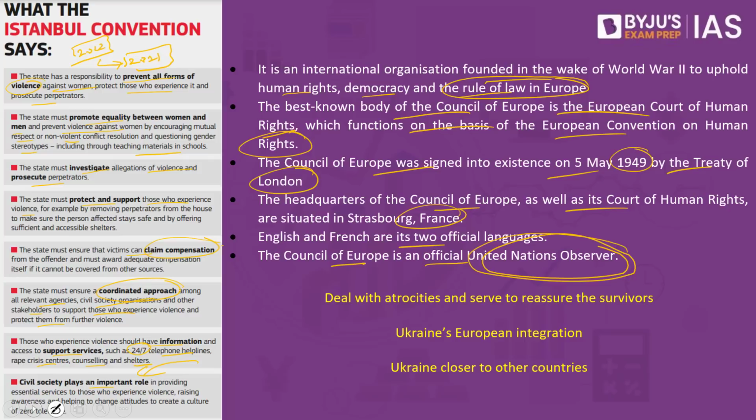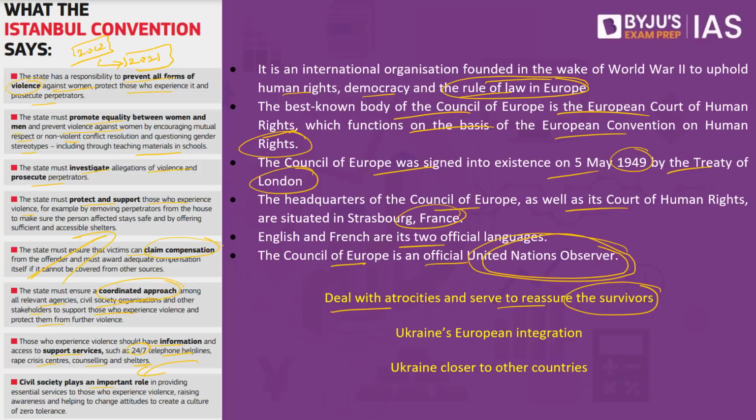In order to make sure that their rights are safeguarded, in order to protect the women in Ukraine, what they have signed is the Istanbul Convention. So what is the significance? Going forward, they'll be able to deal with atrocities and serve to reassure the survivors some of the justice and the protocols as envisioned under this particular convention.